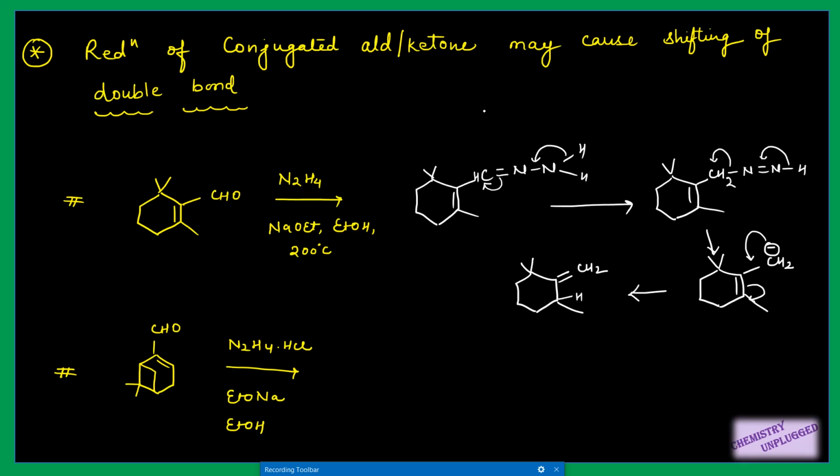So what is the difference between the basic Wolff-Kishner reduction and this one? In this case, this negative charge is shifting here due to the presence of this double bond, and it can shift onto this carbon, right? Otherwise, in absence of this double bond, we can simply attach a proton here and it will be reduced to CH3. But in presence of this double bond, this bond will shift onto this carbon, and there is shifting of the double bond from this position to this position, right? So I have written here "may cause". It is not always necessary, but you can have the product formed after the shifting of the double bond.